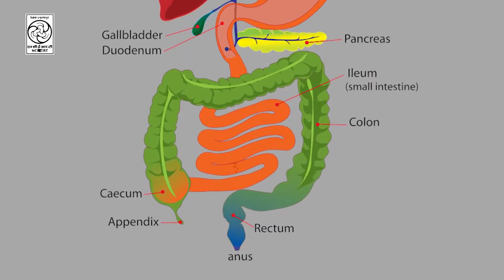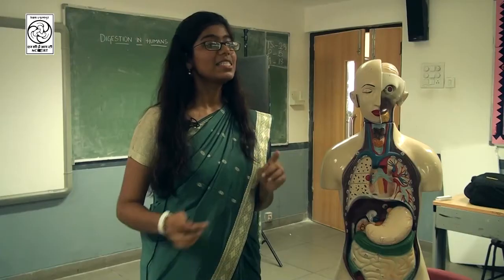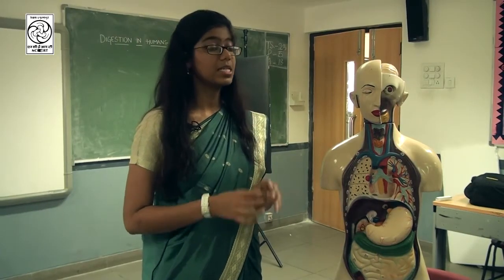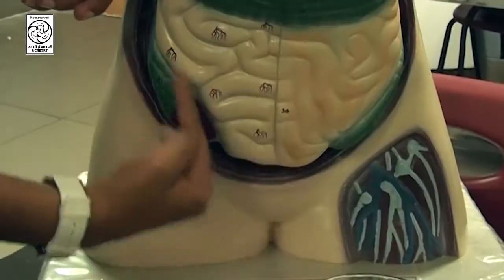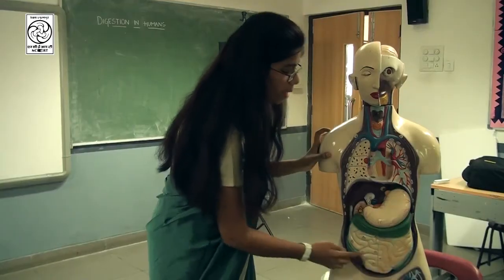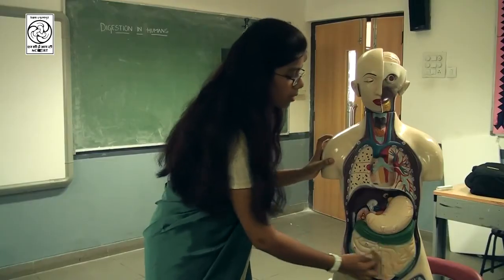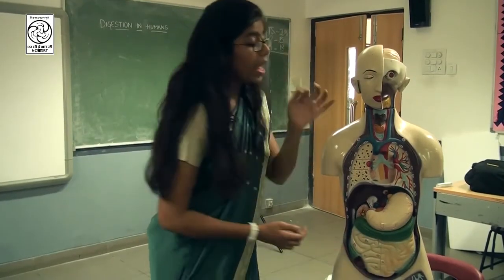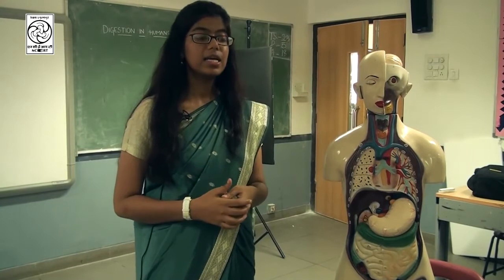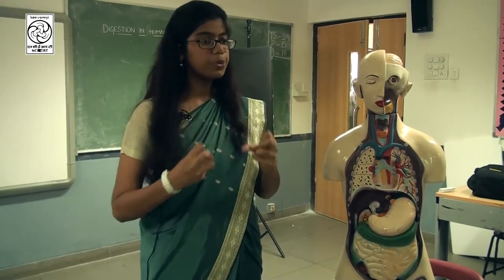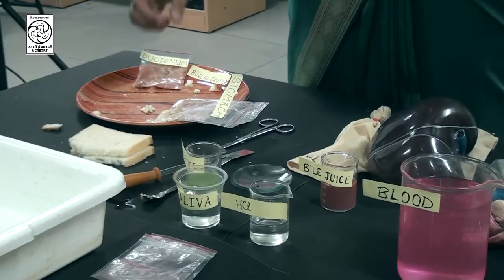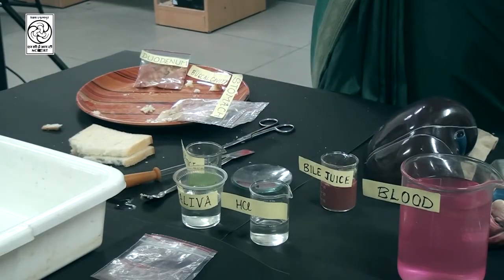You know its length? 7.5. Yes, 7.5 meters. It is a very long and coiled pipe. Okay? So you can see it is a very long and coiled pipe. The food moves through these coils, and the small intestine is the basic place where absorption of nutrients takes place. So we can take this.